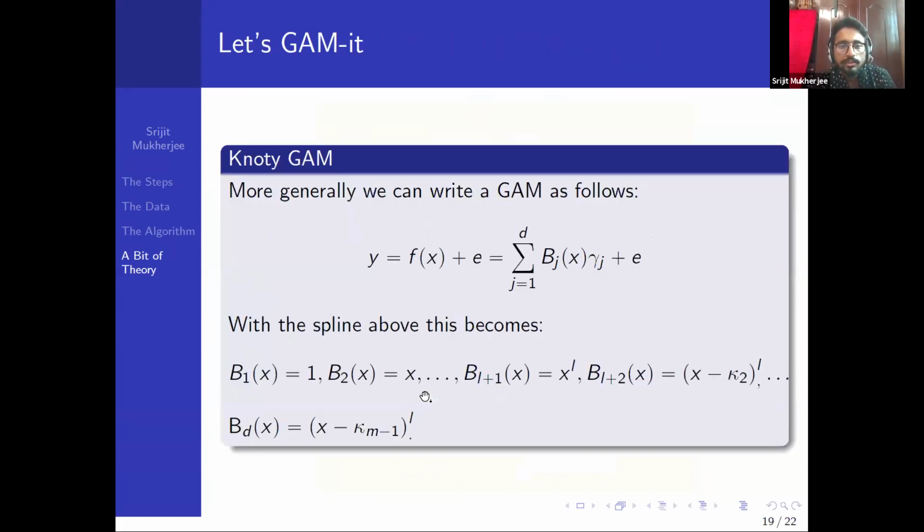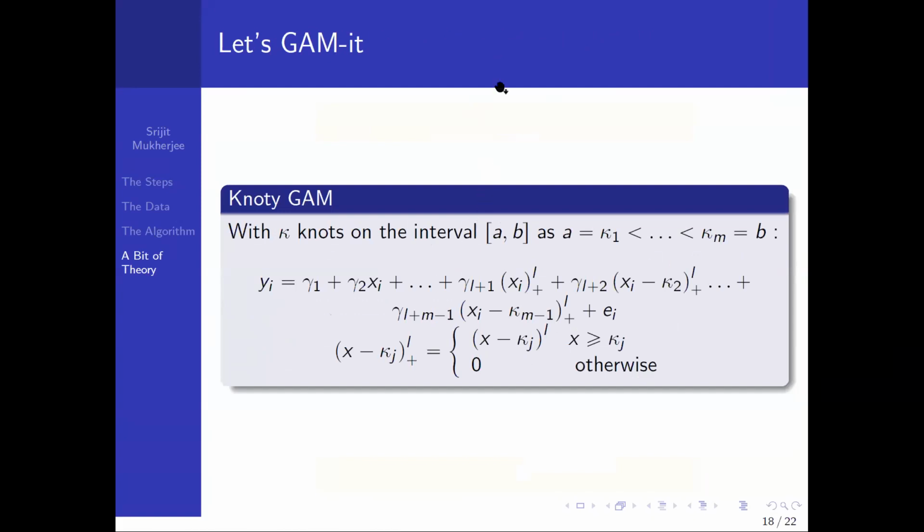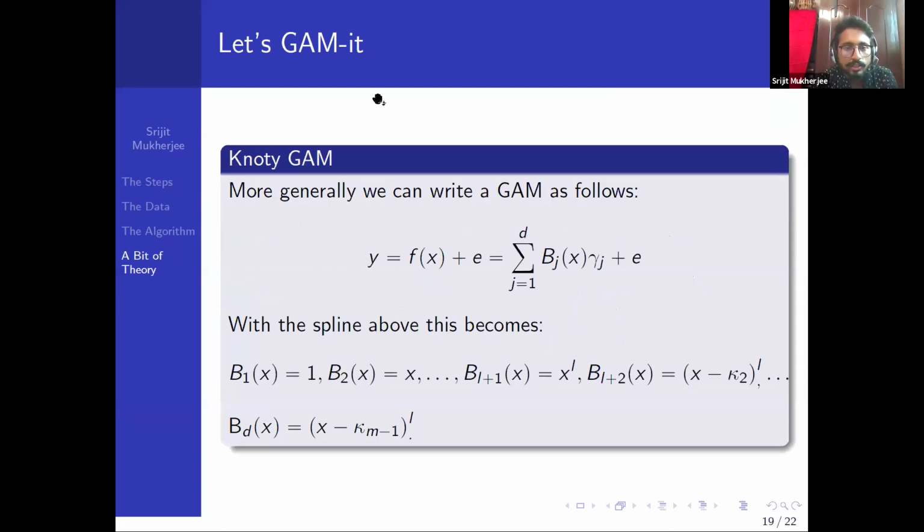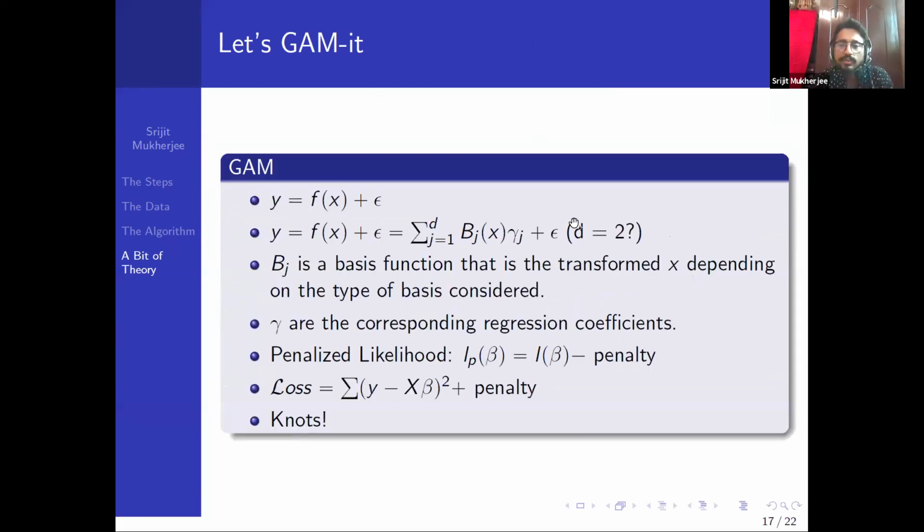If there are k knots, the function looks like this, where we are taking the basis functions to be polynomials. For d equal to 2, if you take the basis functions as polynomials, you will get the simple linear regression format, with 2 parameters: alpha plus beta x, that is, beta naught plus beta 1 x.